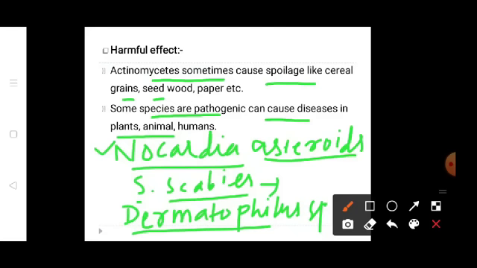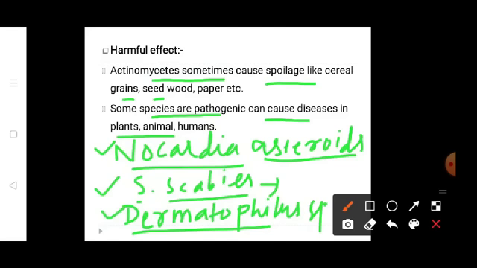Streptomyces scabies can cause scab disease in potato plants. Dermatophilus species can cause skin infection.